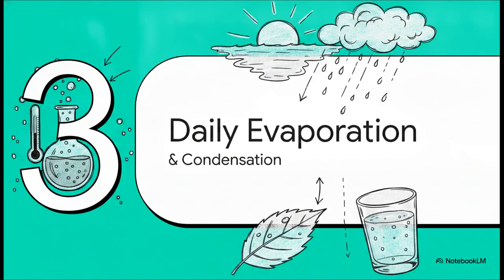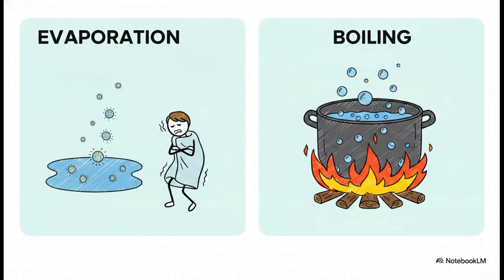Section 3, Everyday Phenomena. Let's bring this back to the real world with evaporation and condensation. When we think of liquids turning into gas, we usually picture boiling water, right? But look at the difference between evaporation and boiling. Boiling only happens at a specific boiling point and needs a major heat source. Evaporation, on the other hand, is super stealthy. It happens at any temperature below the boiling point. Well, actually, scratch that. Any temperature between freezing and boiling, but you get the idea.